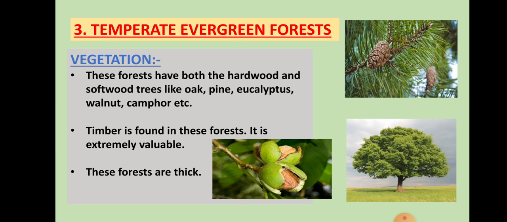Vegetation found in these forests are hardwood and softwood trees such as oak, pine, eucalyptus, walnut, camphor, etc. Timber is found in these forests and it is extremely valuable.